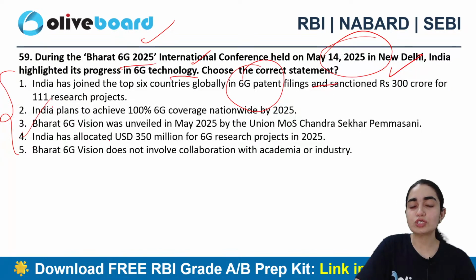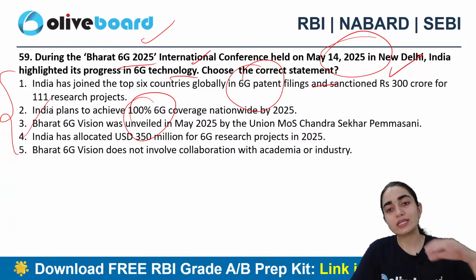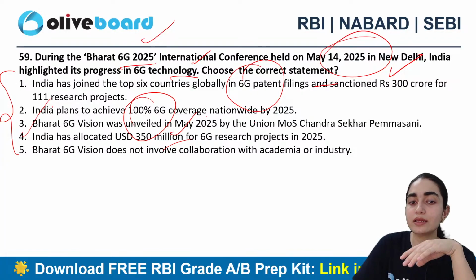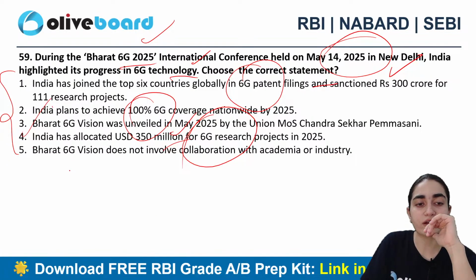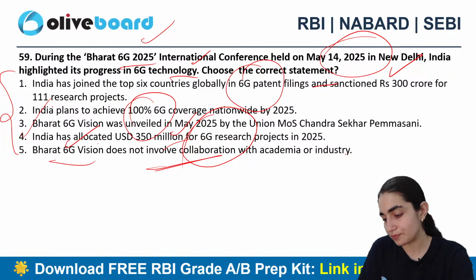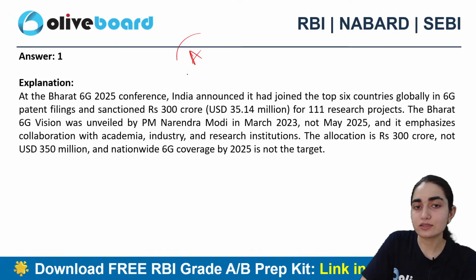India plans to achieve 6G coverage nationwide by 2035. India has allocated US dollars 350 million for 6G research projects in 2025. Bharat 6G vision does not involve collaboration with academia or industry. Alright, so A is the correct answer, which is option 1, right?